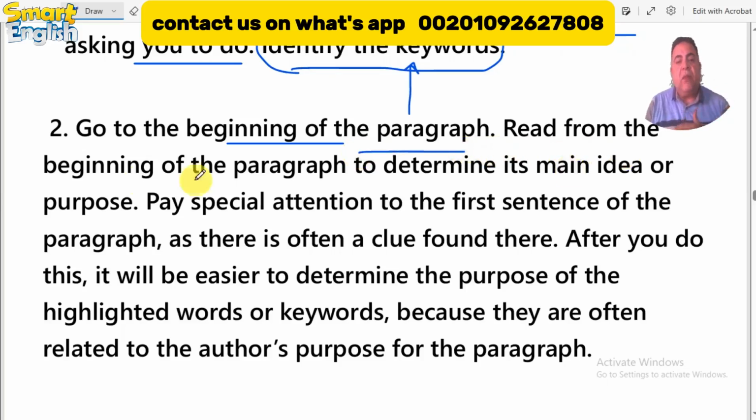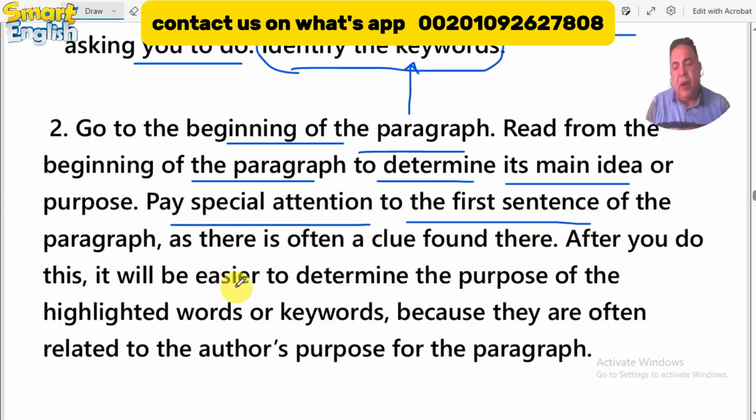Read from the beginning of the paragraph to determine its main idea. After you determine the main idea, everything will be easy. Pay special attention to the first sentence of the paragraph, as we said before, as there is often a clue, okay? The first sentence of the main idea paragraph contains a clue.